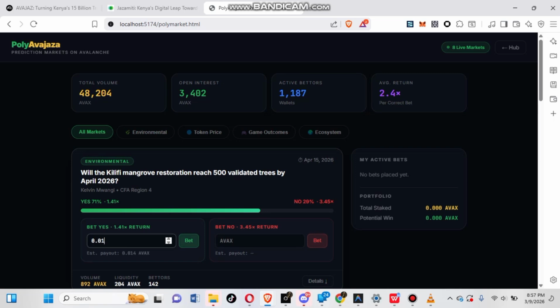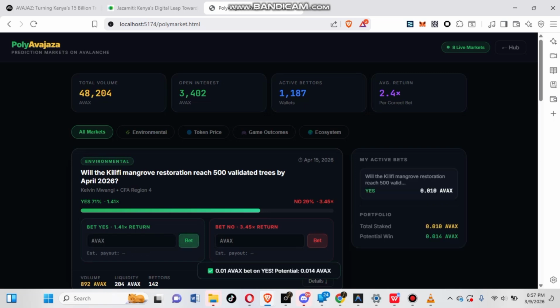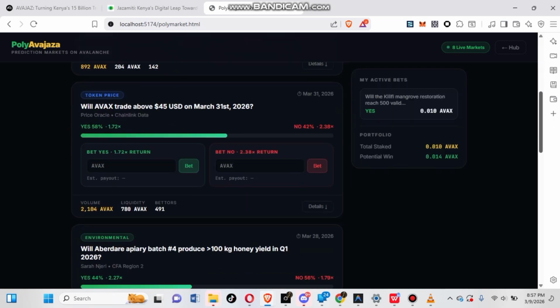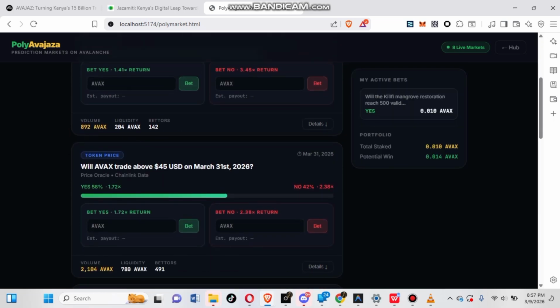Avajaz runs on Avalanche, leveraging Snowman Consensus, the C-Chain, and currently the Fuji testnet. Avalanche gives us sub-second finality, low gas fee, it's EVM compatible, and scalability for micro rewards. These features make Avalanche ideal for rural environmental verification systems where fast confirmation and low transaction costs are essential.